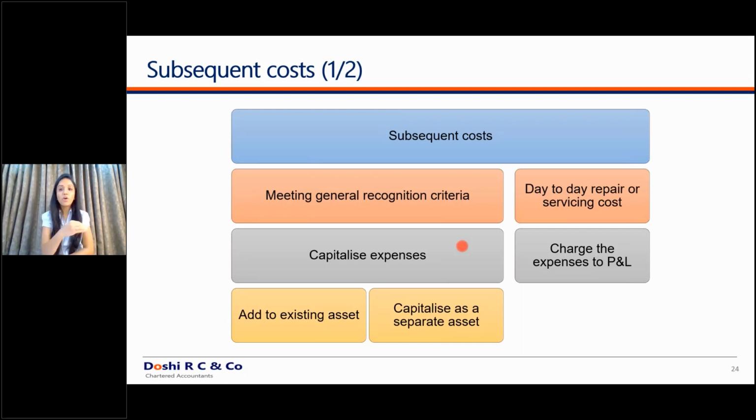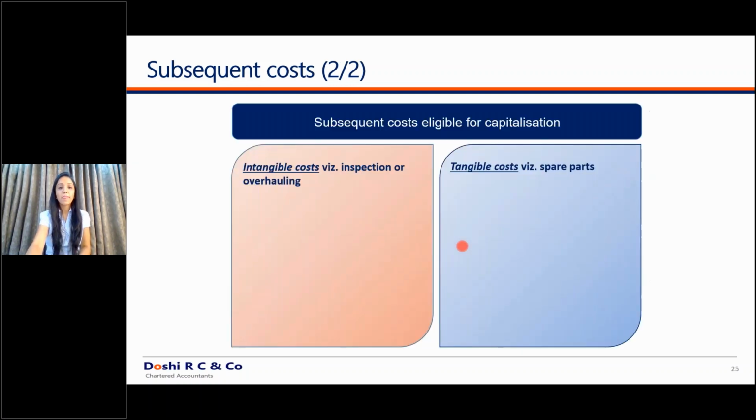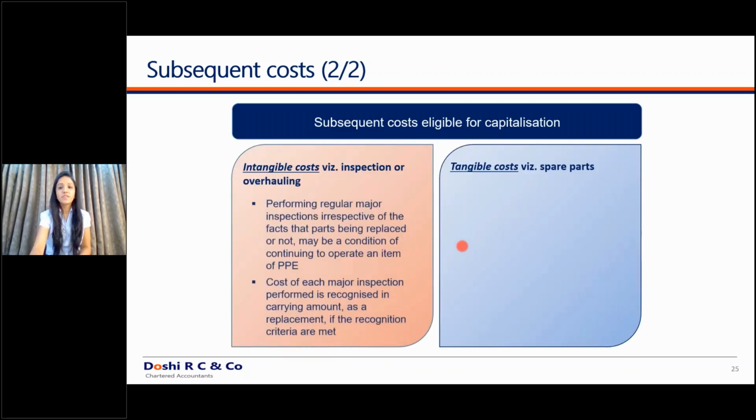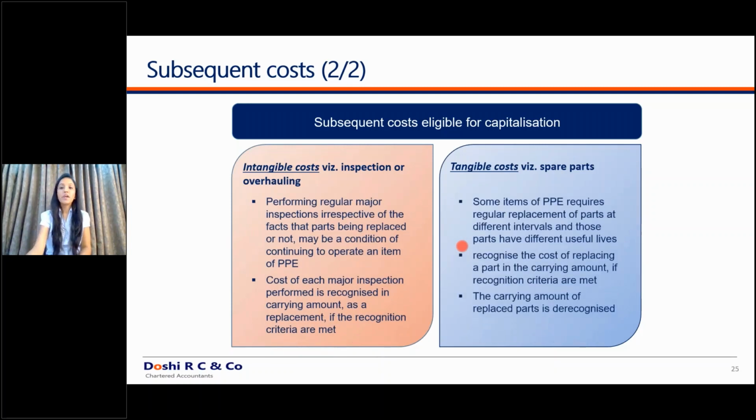On a day-to-day basis, the majority of companies make this mistake. They do not de-recognize that original component and just keep on capitalizing the new components. So you will have to identify whether you have followed component accounting, which is mandatory obviously, and whether it is a separate component, whether you should de-recognize that particular asset and then capitalize the new asset. We'll discuss certain examples.